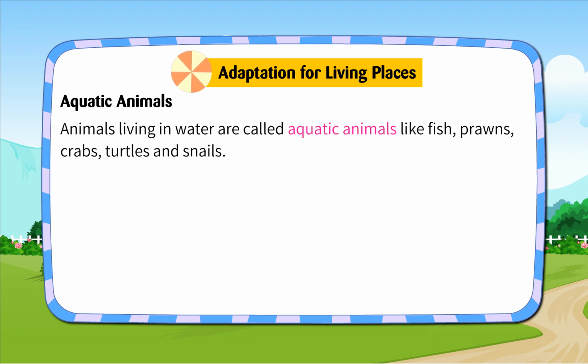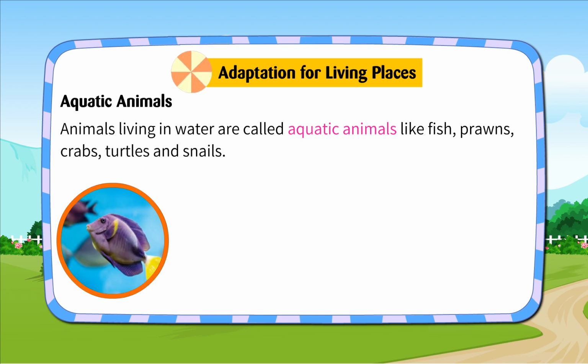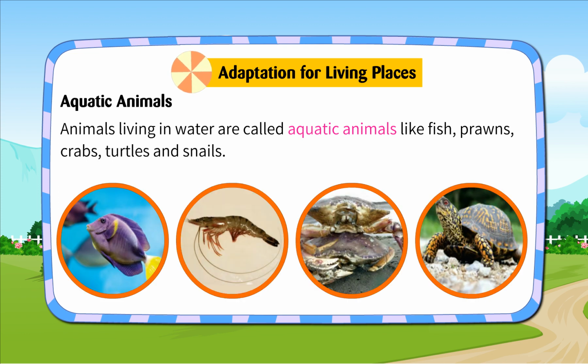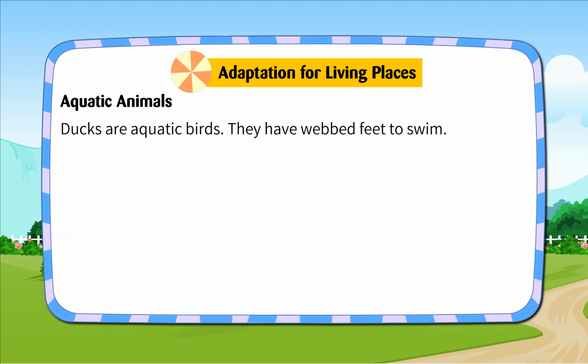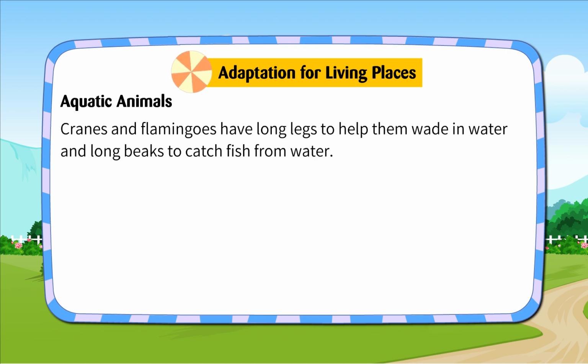Aquatic animals. Animals living in water are called aquatic animals, like fish, prawns, crabs, turtles, and snails. They have fins or limbs for swimming in water. They also have gills to take in air dissolved in the water. Ducks are aquatic birds. They have webbed feet to swim. Cranes and flamingos have long legs to help them wade in water and long beaks to catch fish from water.